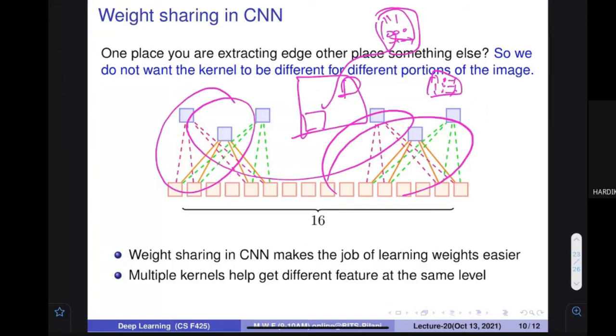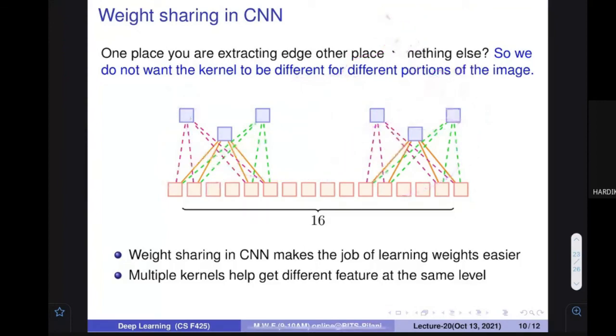We can apply different kinds of filters, but every filter is applying a specific kind of operation on all the different parts of the image, and that operation is the same. Otherwise, if it has been changed, it would not be a good idea.